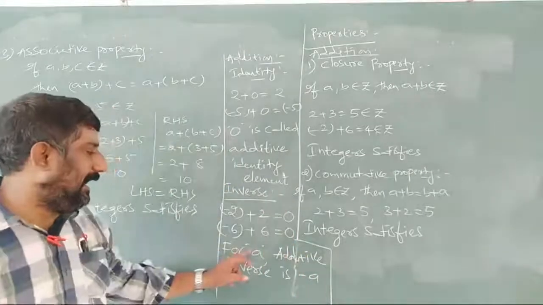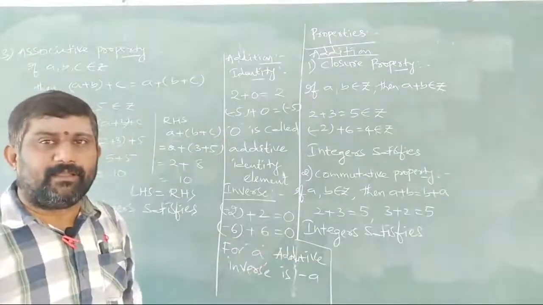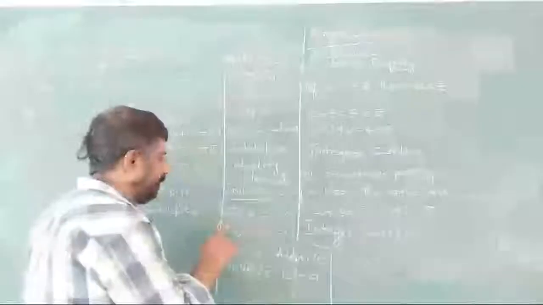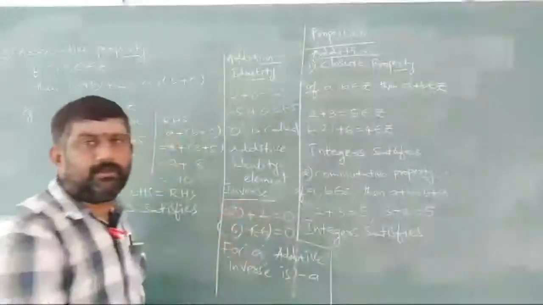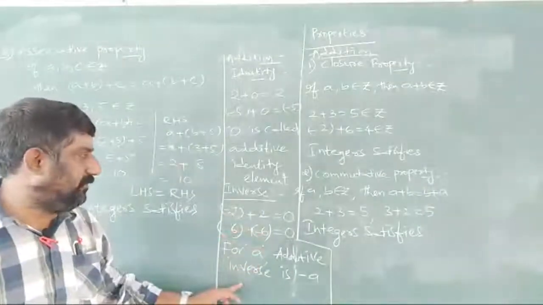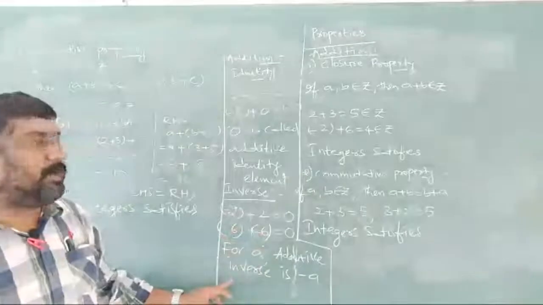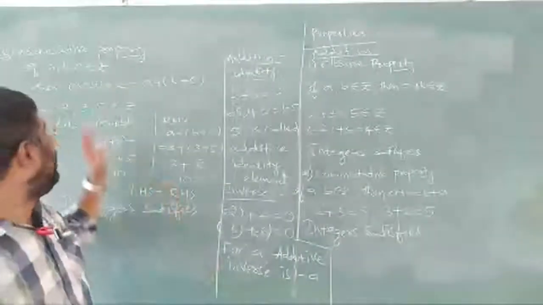In the similar example, suppose if I am taking plus 6 here, then we'll get minus 6 here. So for plus we'll get minus, and for minus we'll get plus. So this is about properties of integers under addition operation.